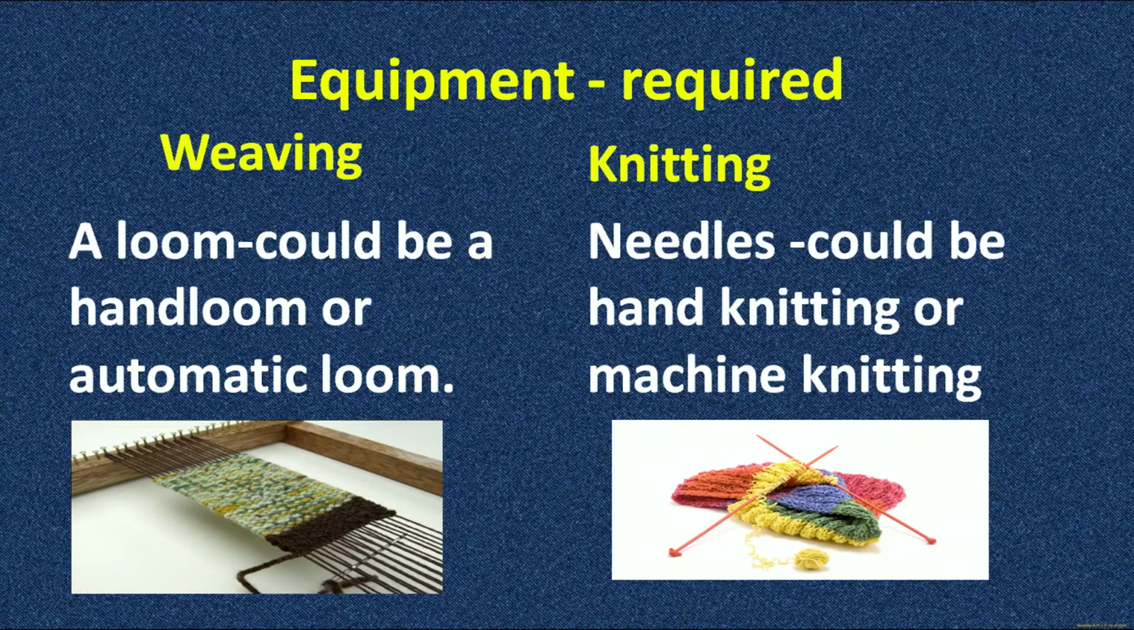As you can see in the picture also, it's a kind of apparatus that is called a loom, in which on one side the warp yarns are being tied up and on the other side the weft yarn goes crosswise to the already tied warp yarns, so that the sequence can be formed. So, for weaving we can have a hand loom or an automatic loom, and for knitting we require only needles.